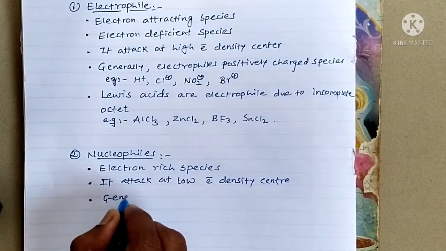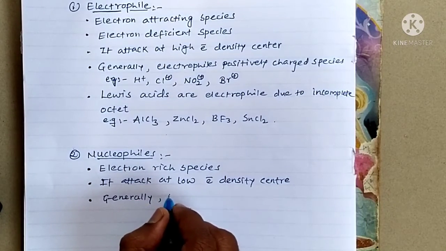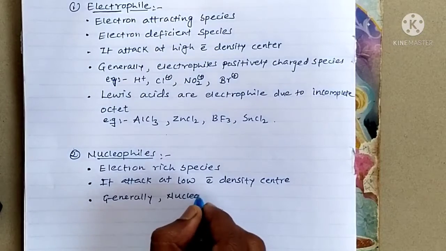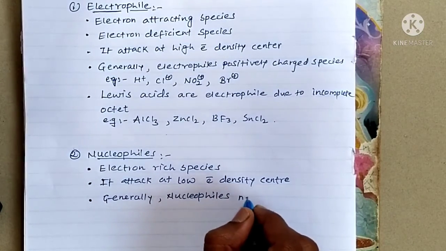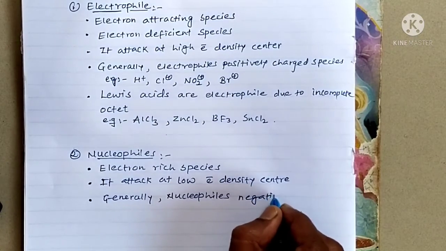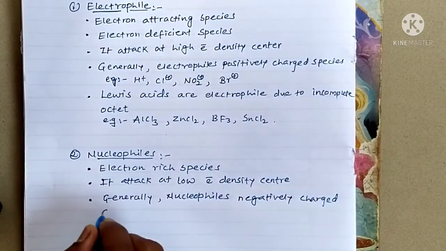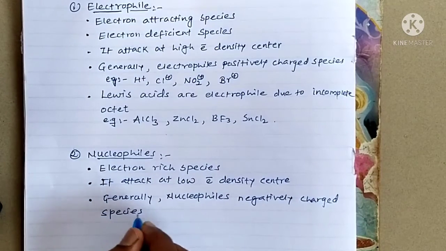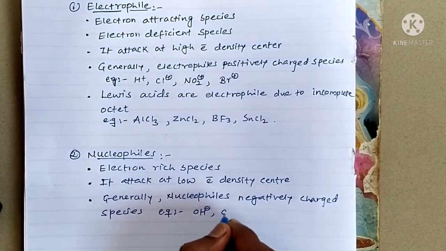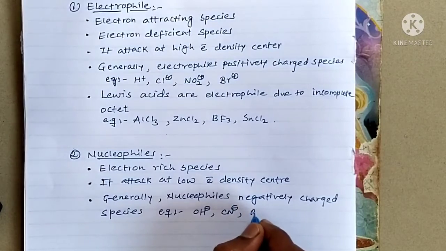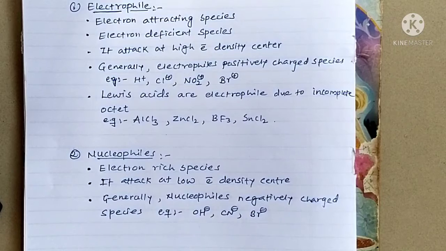Generally, nucleophiles are negatively charged species. For example, OH-, CN-, Br-, like that, having negative charges.